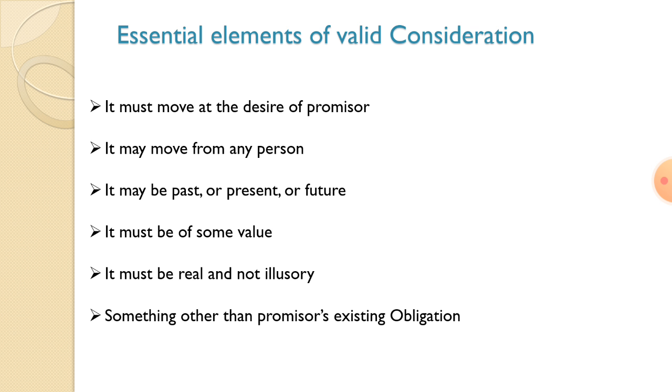The first one is it must move at the desire of the promisor, and second, it may move from any person. Consideration may be past, present or future. Consideration must be of some value. Consideration must be real and not illusory. It must be something other than a promise of existing obligation. These are the essential elements of a valid consideration.